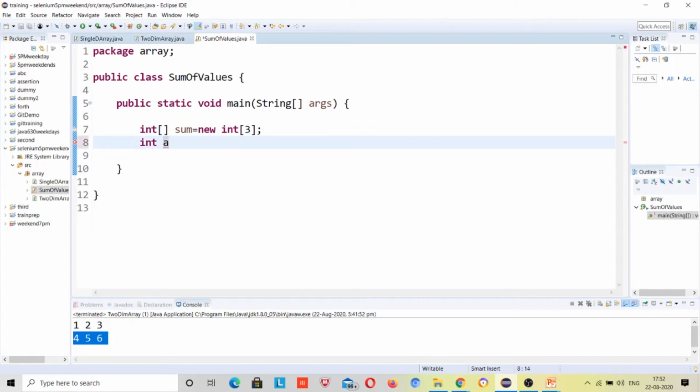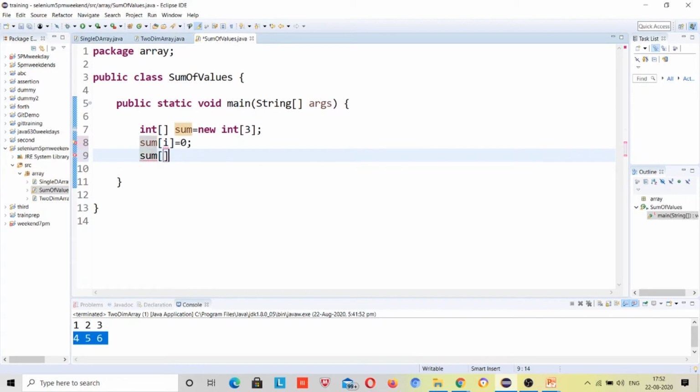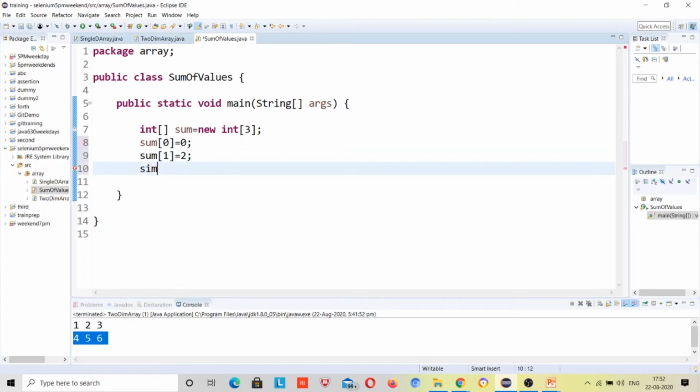Sum index 0, here I have to give the index 0, right, sum 1 is equal to 1, suppose 2, sum 2 is equal to 3.